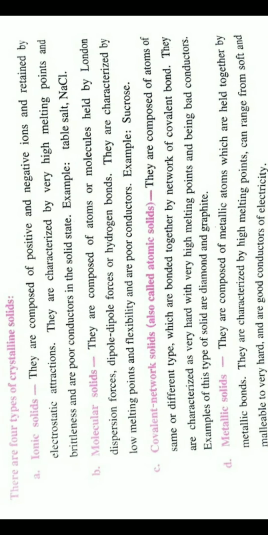Now there are four types of crystalline solid. The first one is the ionic solid. As the name suggests, an ionic solid has positive and negative ions, and due to the electrostatic attraction between them, they are held together. Ionic solids have a high melting point and are brittle in nature. They are poor conductors in the solid state. For example, table salt, NaCl.